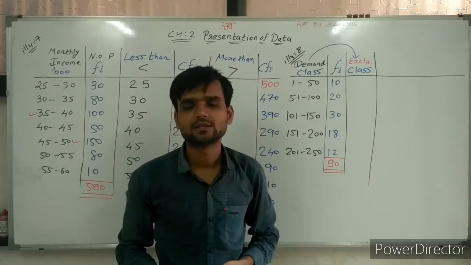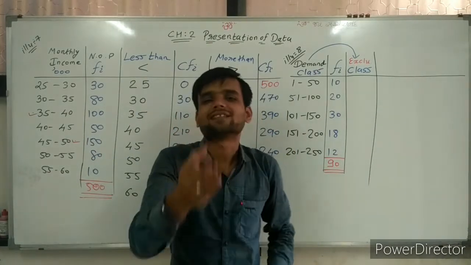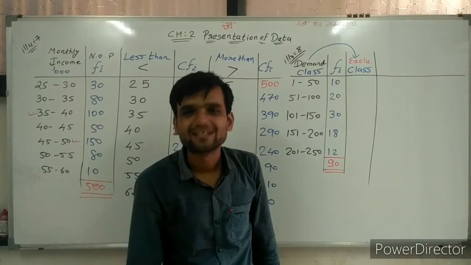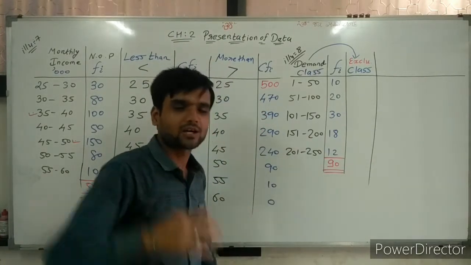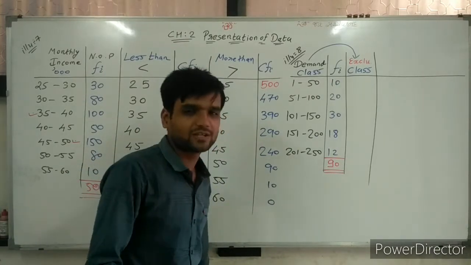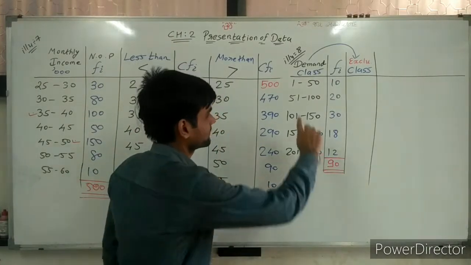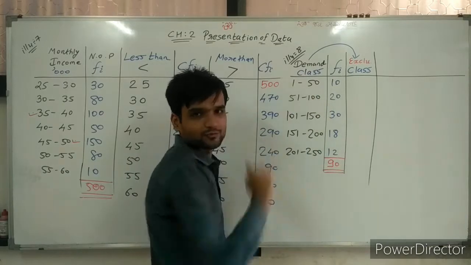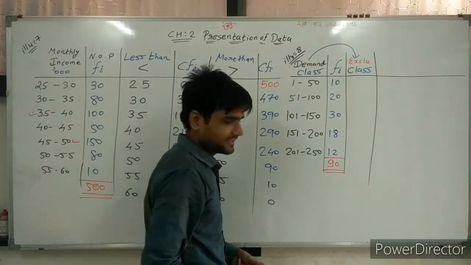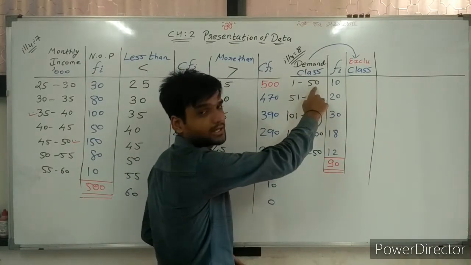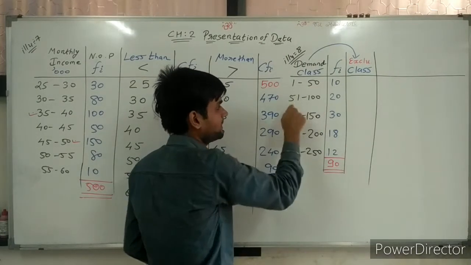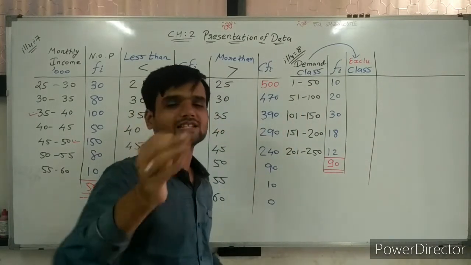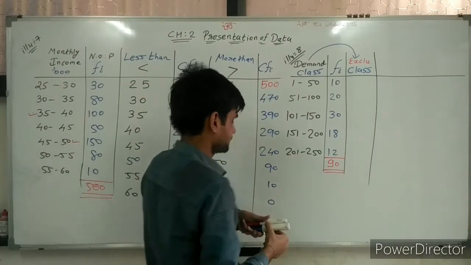Now sir, how are we converting? That we have done in last lectures. Remember it. We do the shortcut method later; first we do the normal method. Total of these two, upper limit and lower limit, divided by 2. So 50 plus 51 divided by 2. Answer is 50.5.